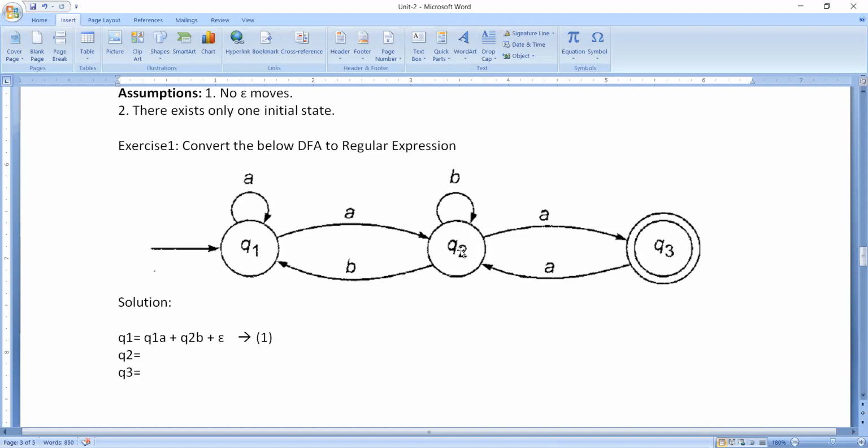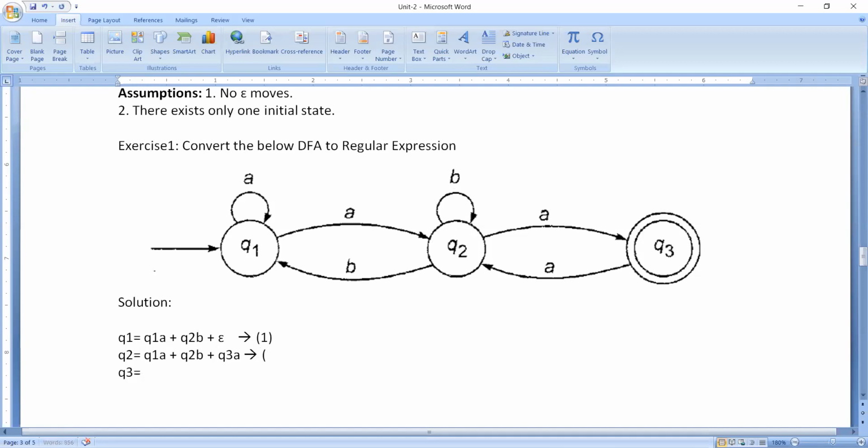Then Q2 on B, it goes to Q2. Then Q3 on A, it goes to Q2. So now we need to write that one. What are those? Q1 on A, it goes to Q2. Then Q2 on B, it goes to Q2. Then the third one, Q3 on A, it goes to Q2.